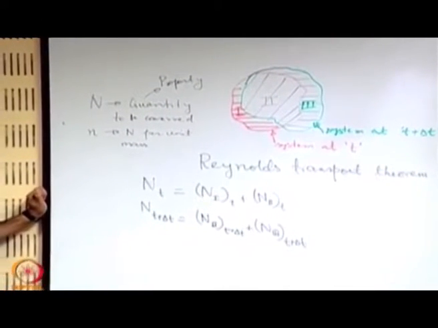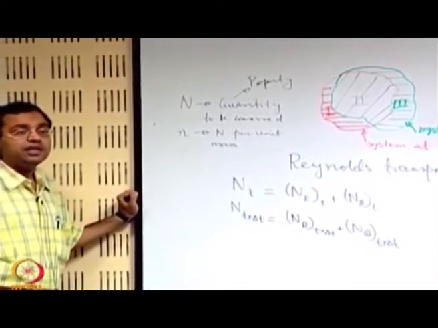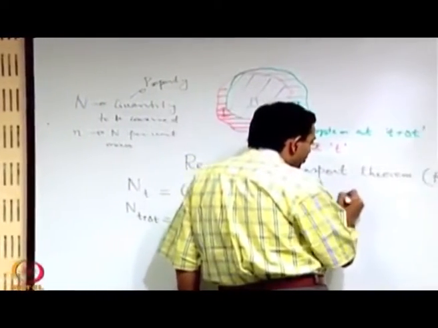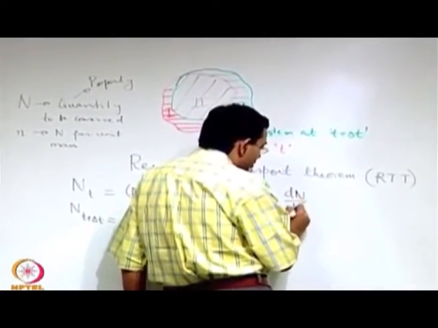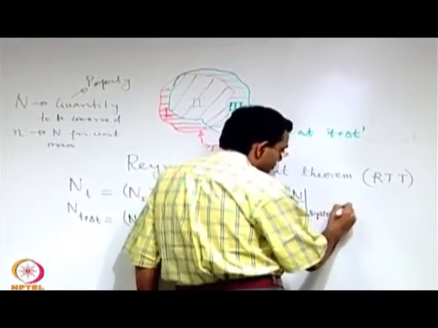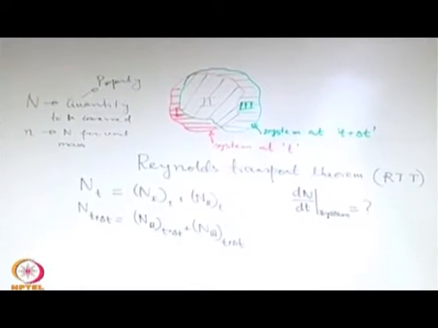What is our interest? Our interest is the rate of change of N. So, we are interested to find out what is the dN dt of the system. This is our objective,